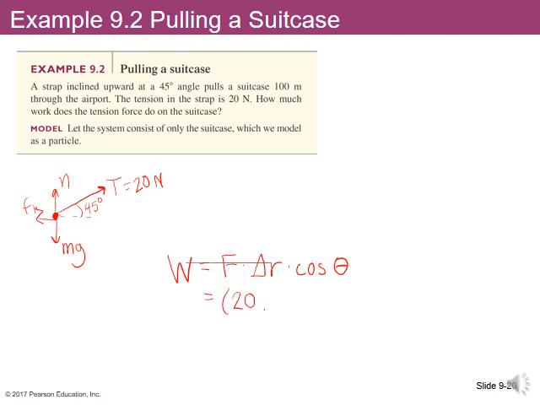The force is 20 newtons. The displacement is 100 meters. And the angle between them is 45 degrees. So this means that the total work done will be 1,414 joules.